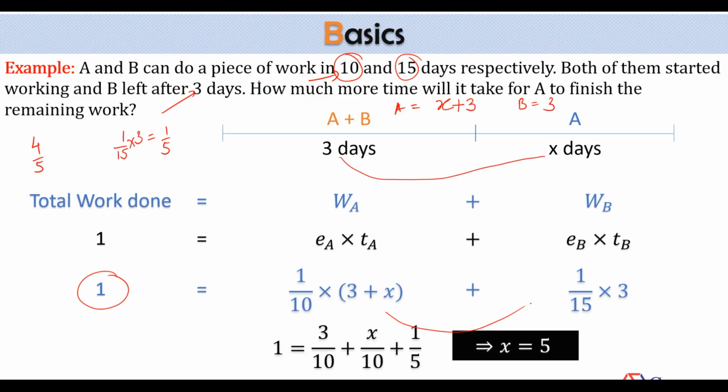And if you know that A can do the complete work in 10 days, so in how many days will he do 4/5 of the work? It would be 4/5 of 10. What's the 4/5 of 10? 8 days. Out of 8 days, he has worked for 3 days with B. That means for the remaining 5 days, he has worked alone. That's what the answer is. Yes or no? Okay.